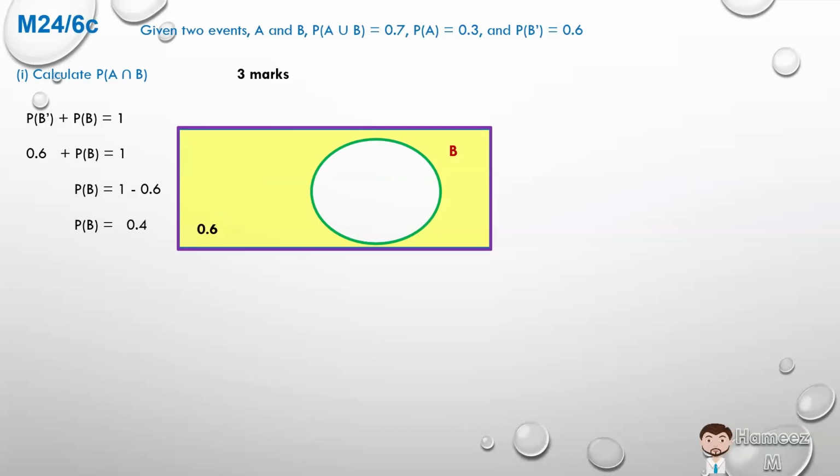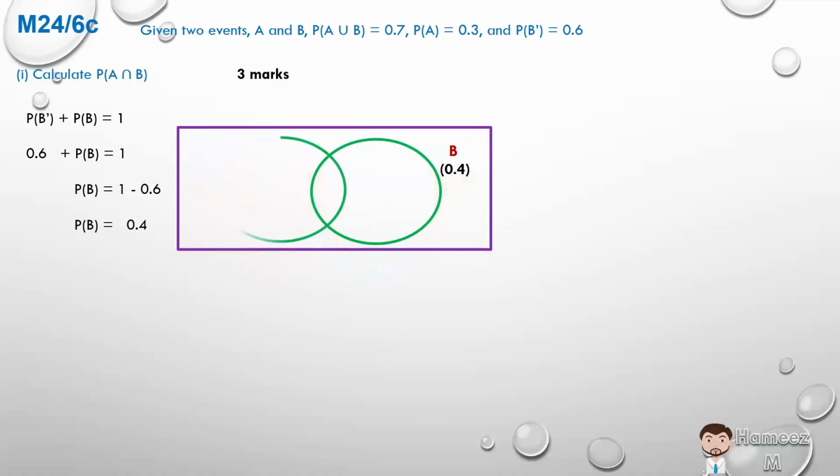So we can now put that idea that the probability of B is 0.4 into the diagram. What else do we know? If we look at the first line, there are 2 events, A and B. So if we were to represent this on a diagram, we already have B. How do we represent A? Will A be separate from B, totally distinct, or will they be intersecting? Since we're looking at part 1, they're asking us for the probability of that intersection. So clearly, A and B are supposed to intersect.